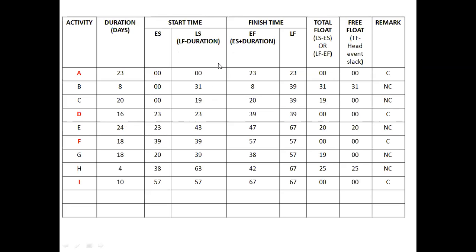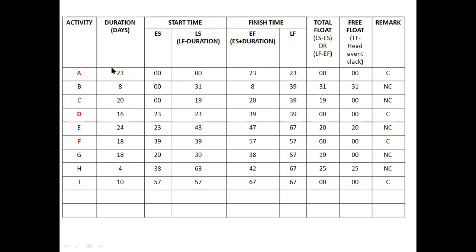To find out the earliest finish time, let us add these. 23 plus 0 will give 23, 8 plus 0 will give 8, 20 plus 0 will give 20, 16 plus 23 will give 39. So like that you have calculated the earliest finish time by adding earliest start time and the corresponding duration.